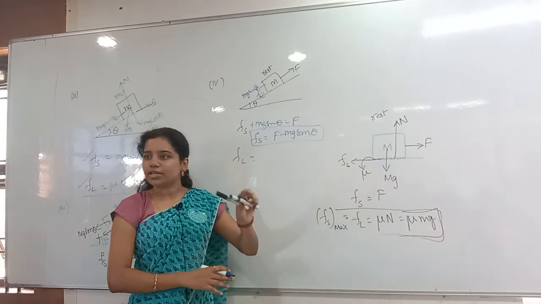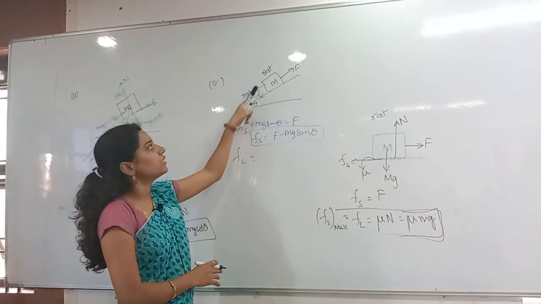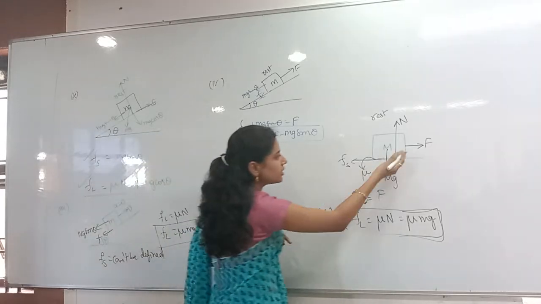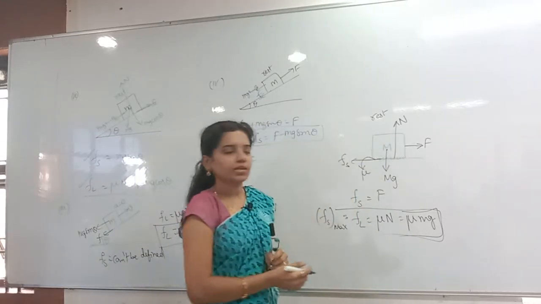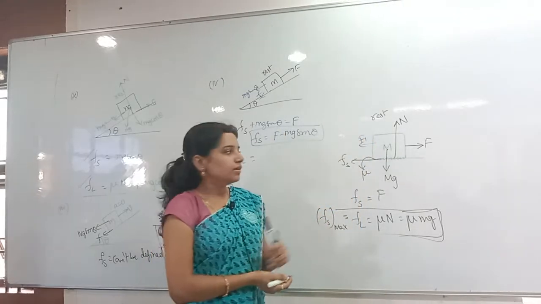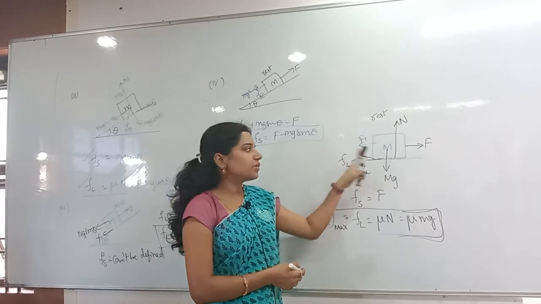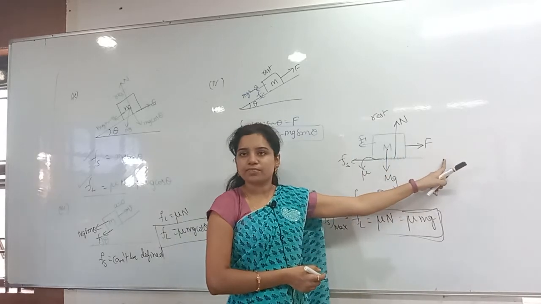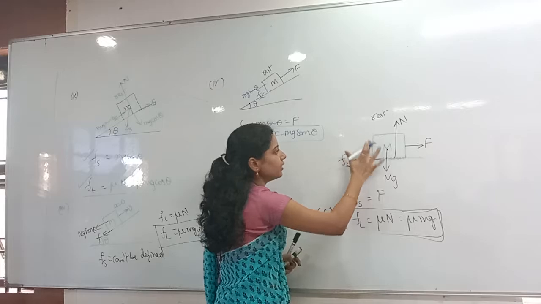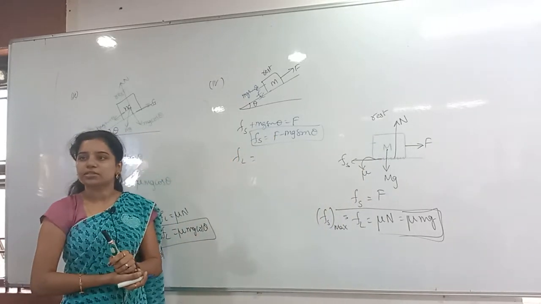You had the correct thought, but here it changes. Why? Because along the inclination there is one more force. Along the horizontal surface there is no other force. If I say F1 is another force, then F is equal to F1 plus Fs, so Fs is equal to F minus F1. We did not take that case there, but here we get that case, that is mg sin theta along the inclination.